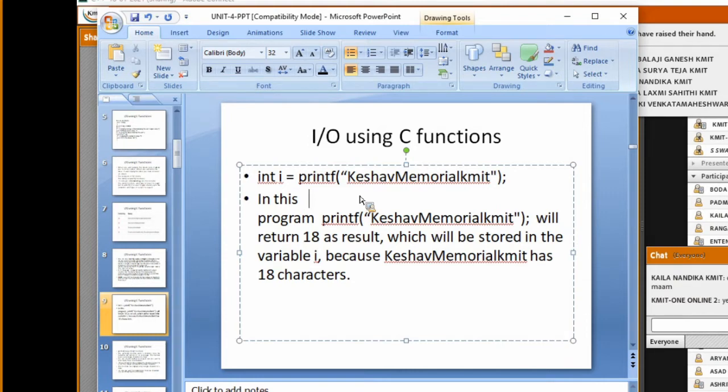Then coming to the scanf function, it will return the number of characters read by the scanf function. Is this clear, everyone?